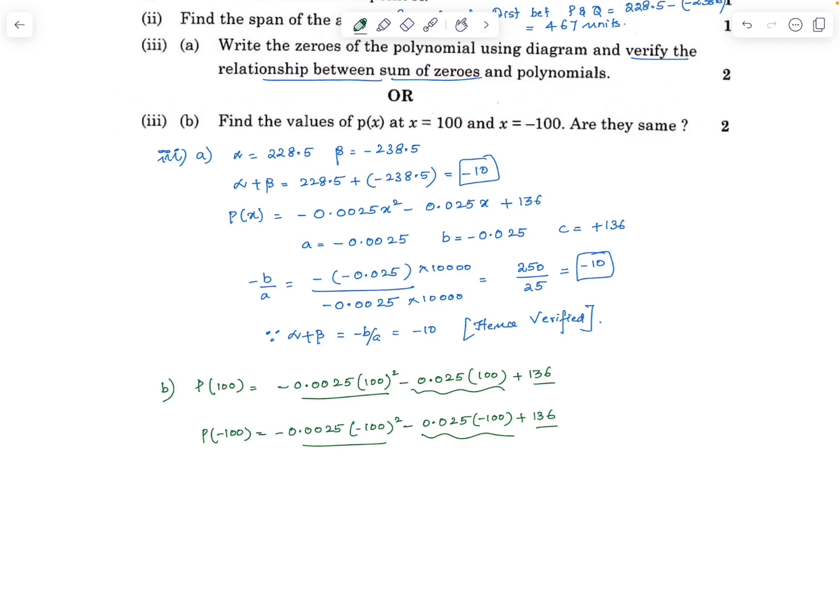So even without calculating, we will be able to tell that both of them are not equal. But then the question is asking for value. So let us calculate the value of it and then give the answer. P of 100 is 25 minus 2.5 plus 136, which is 158.5, and P of minus 100 is 25 plus 2.5 plus 136, which gives us 163.5. Therefore, P of 100 is not equal to P of minus 100.